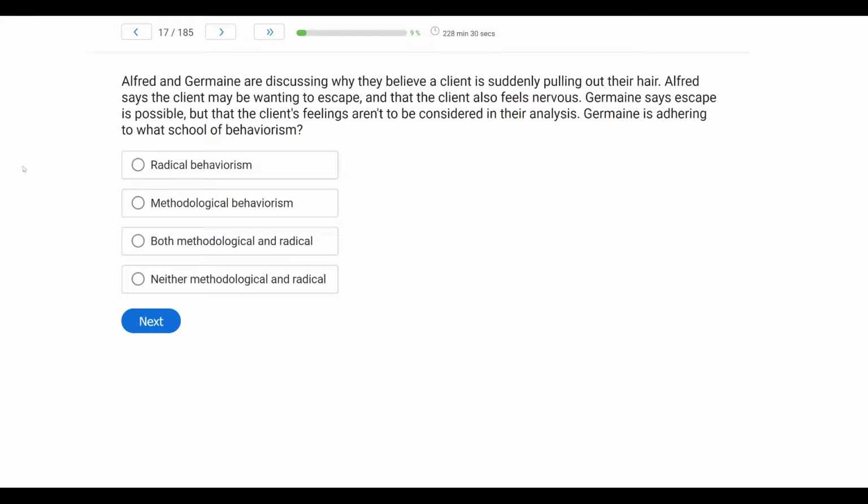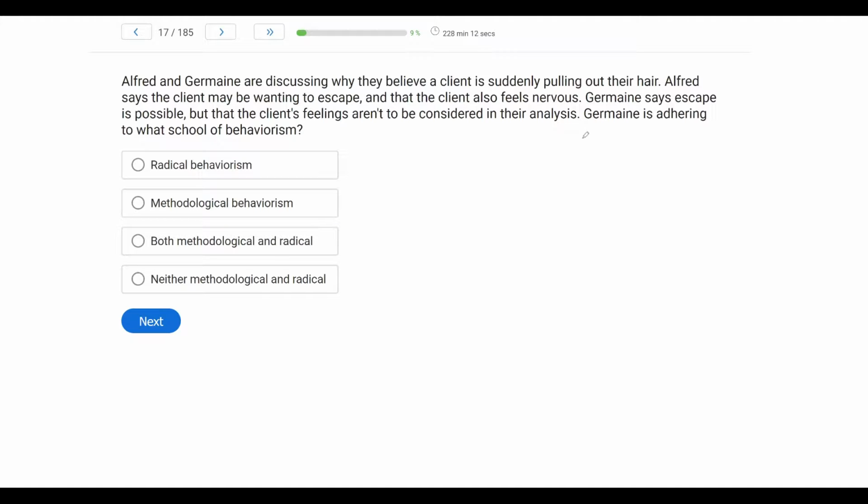Alfred and Germain are discussing why they believe a client is suddenly pulling out their hair. Alfred says the client may be wanting to escape and that the client also feels nervous. Germain says escape is possible, but that the client's feelings aren't to be considered in their analysis. Germain is adhering to what school of behaviorism?